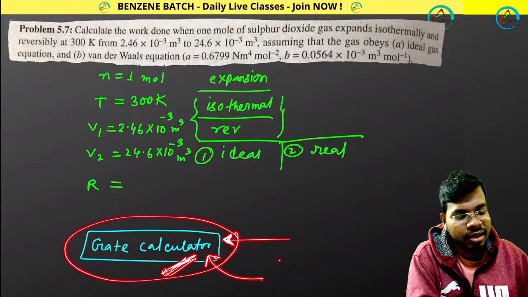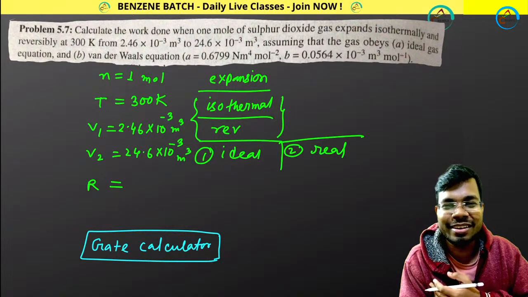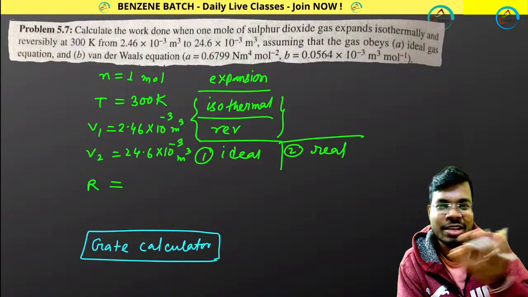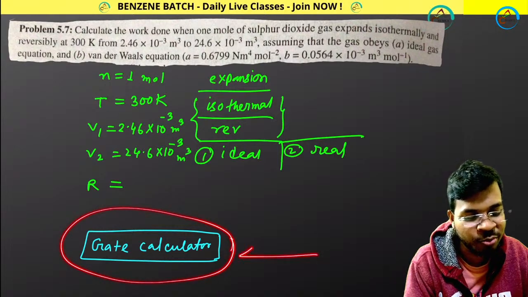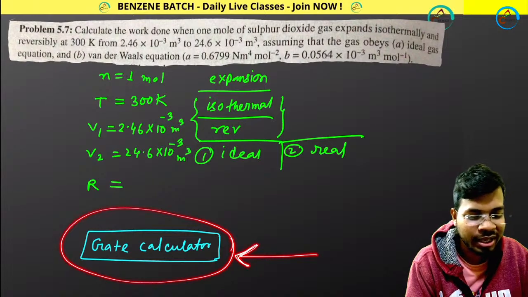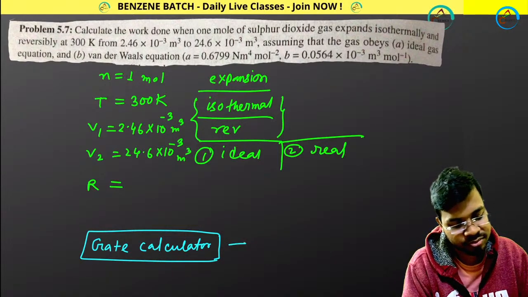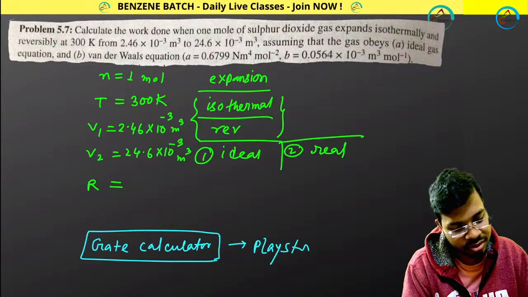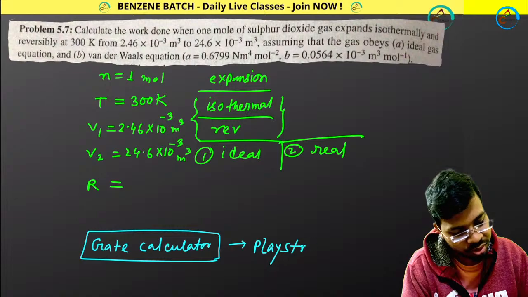If you are using Casio ES Plus, that is a very efficient calculator, you won't get that efficient a calculator in your JAM examination. So use the GET calculator application to solve your numericals, which you will find, I think, in the Play Store.